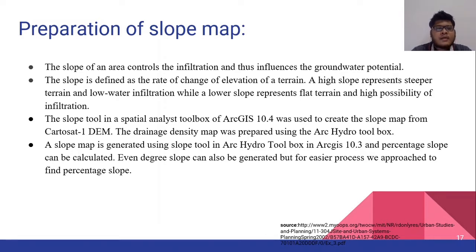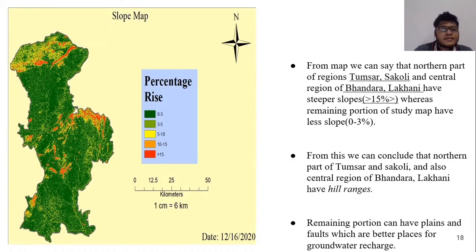The slope map affects groundwater recharge potential in terms of retention period of water. The slope map is created from the DEM, and this is the slope map here. As you can see, most of the area is level, and hence the retention period is more, and naturally groundwater recharge is more here.